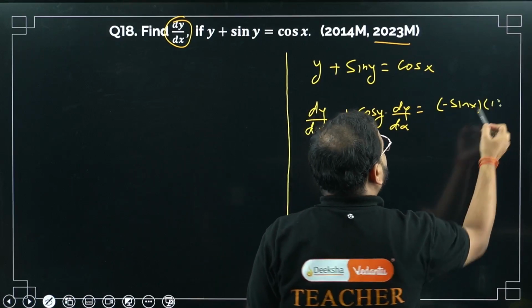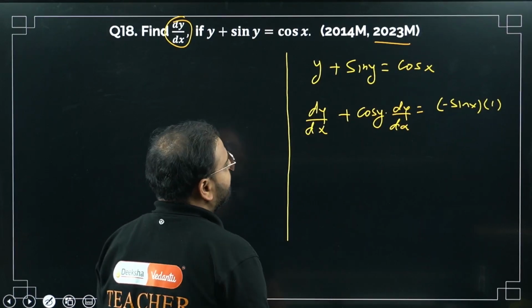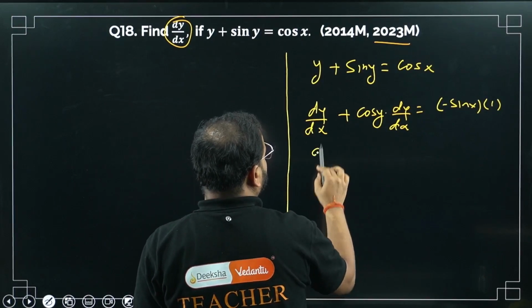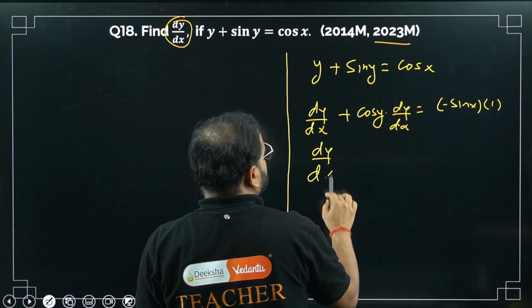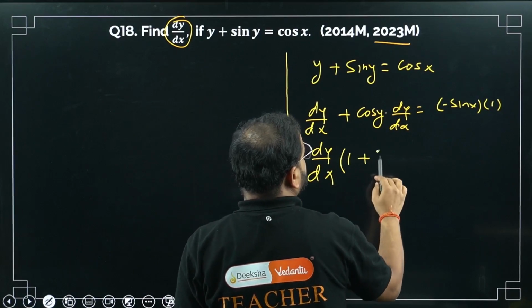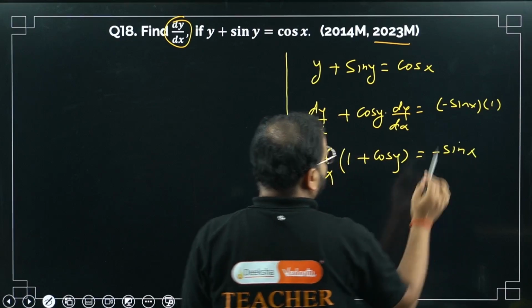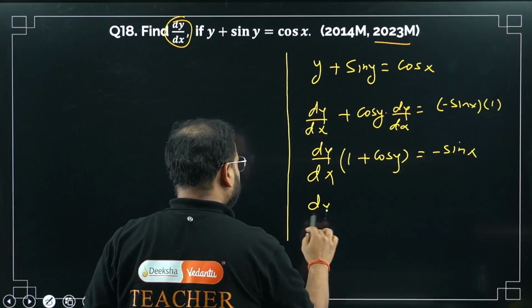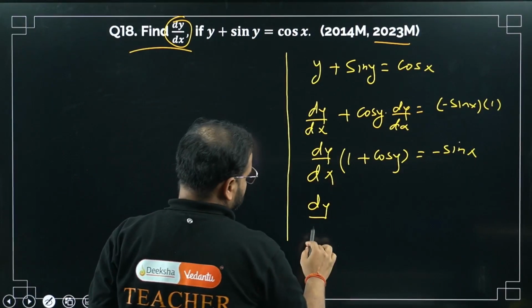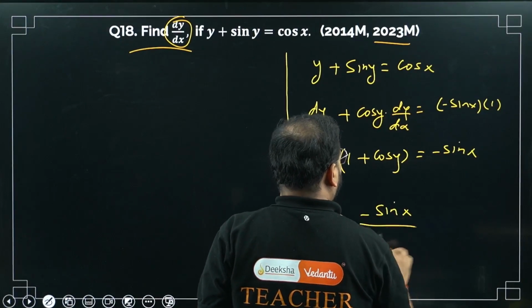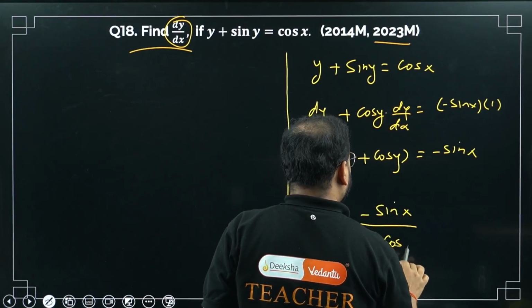In this case, 1. That's why we are not writing it all the time. We're dealing with cos, just x. So please check here. I can take dy by dx common on this side. So it's going to be 1 plus cos y. What is this? Minus sine x. I'm looking for dy by dx value. Equals to minus sin x upon 1 plus cos y.